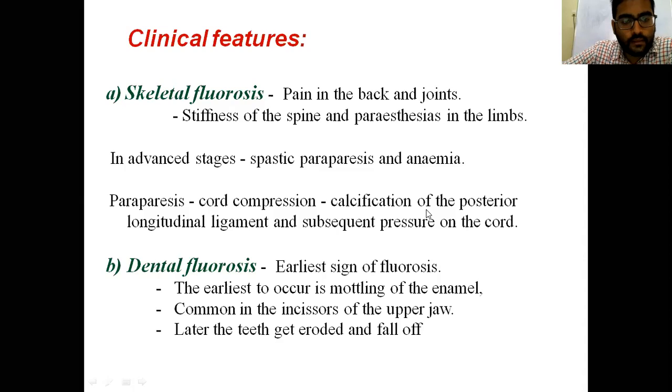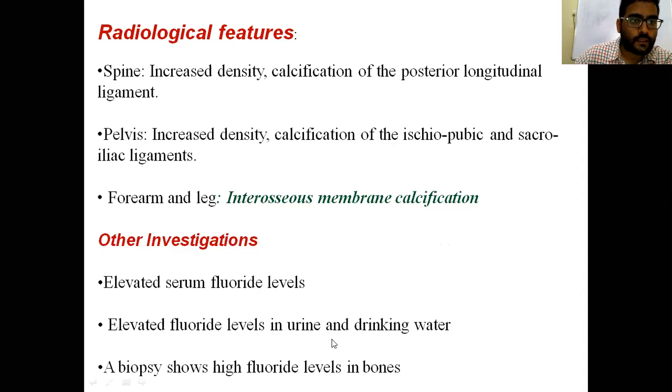Clinical features are staged into skeletal, dental, and other deformities. Skeletal fluorosis consists of pain in back and joints and stiffness of spine, whereas in advanced stage, spastic paralysis and anemia are also seen. Dental fluorosis is the earliest sign: when the ppm reaches 3, dental fluorosis is seen, and when it reaches above 10, then skeletal fluorosis is seen. The earliest to occur is the mottling of enamel, common in incisors and upper jaw. Larger teeth get eroded and fall off easily.